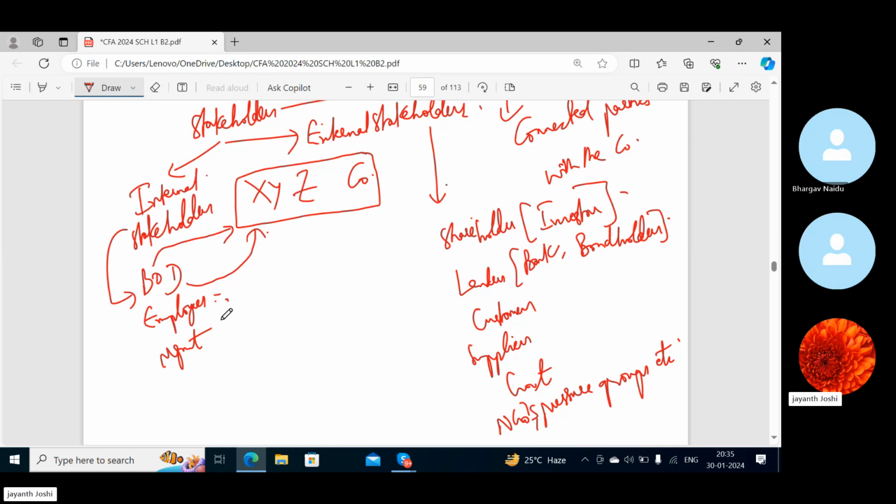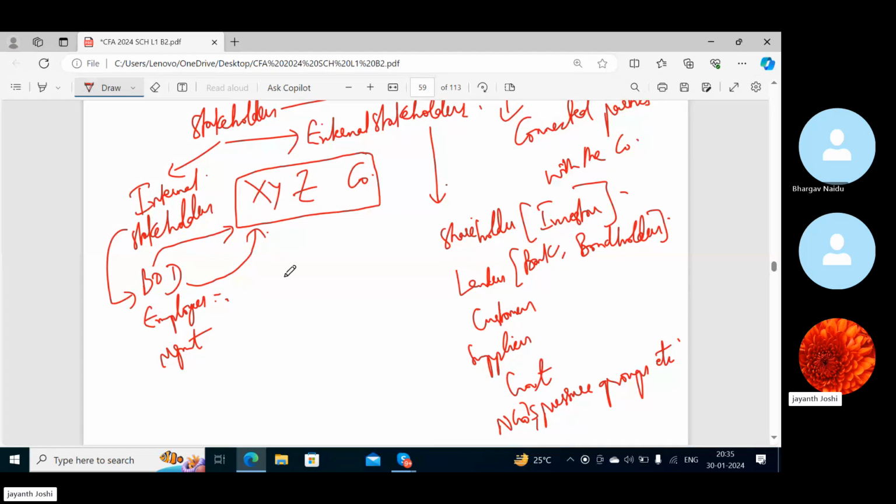So they are also the ones who look forward to the company's performance at the end of the year, and they are the ones who emphasize much on financial aspects.